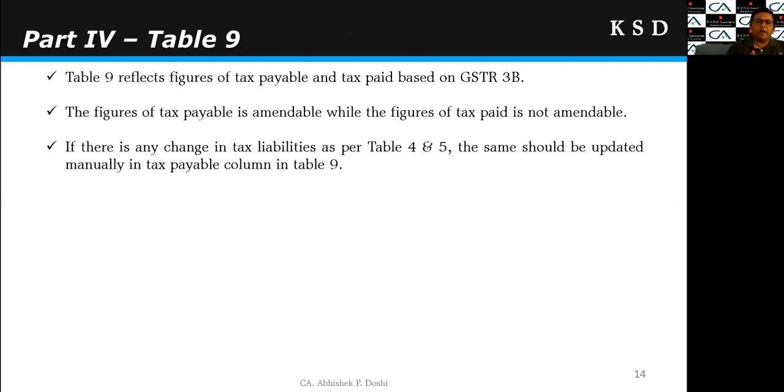Right? So if I have made any changes in table 4 and 5, say for example, I have increased the liability in table 4 and 5, then I need to manually amend the tax payable figure in GSTR 9, table 9, right? It will not be automatically updated, but I need to manually update the tax payable figure under table 9 of the GSTR 9. Tax paid will be on the lower side, so there will be a difference, and that difference should be discharged through DRC 03 challan, right?